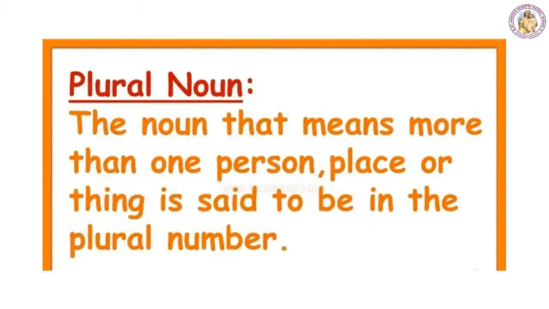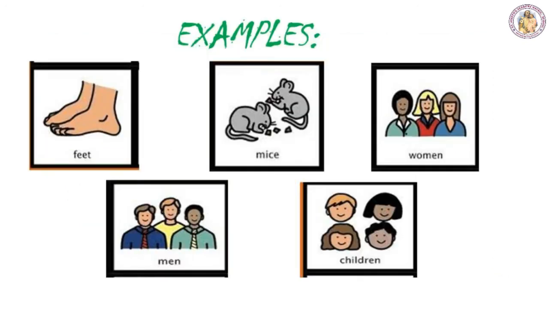The noun that means more than one person, place, thing or animal is said to be in the plural number. For example, feet. Feet is the plural form of foot. Mice. Mice is the plural form of mouse. Women. Women is the plural form of woman. Men. Men is the plural form of man. Children. Children is the plural form of child.